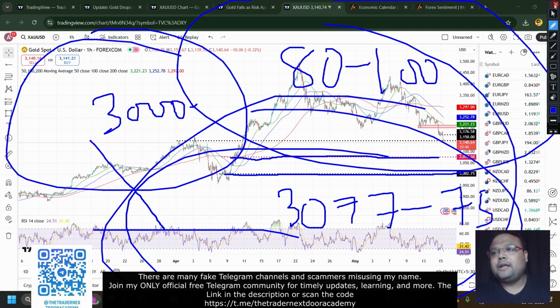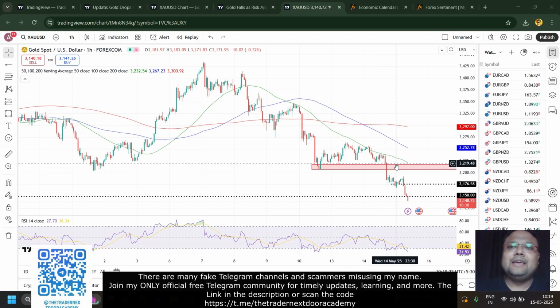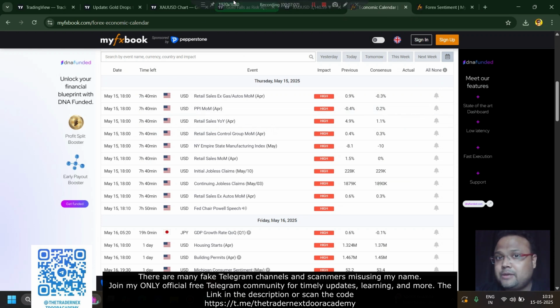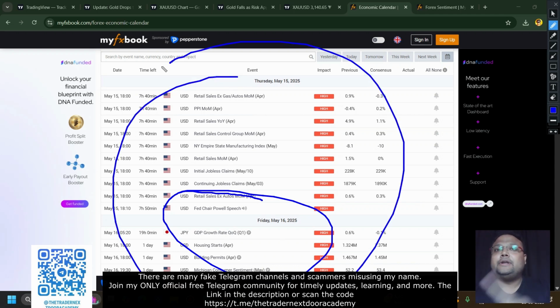For example, in the morning I told many people to go for a sell below 3150, but as I can see right now, the move has already happened. So that's why I said, if you are looking for a sell, you need to wait. On the other hand, if we look at the economic calendar, we have news coming up in the US session, and also a speech from Federal Reserve Chairman Jerome Powell. So if the market's direction changes after the speech or the news, follow that trend, because market sentiment is driven by the news. When news dominates, technicals do not work. It's a bitter truth. So that's all from my side, my dear friends.